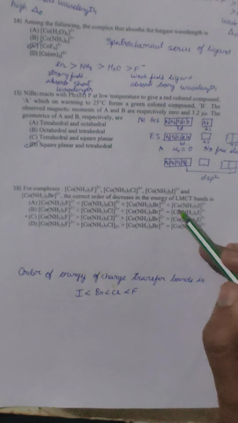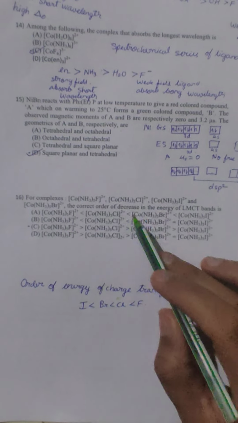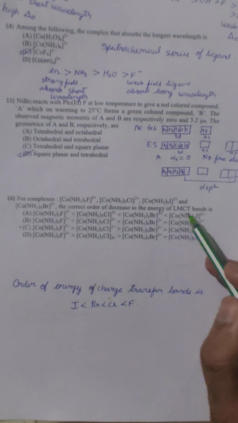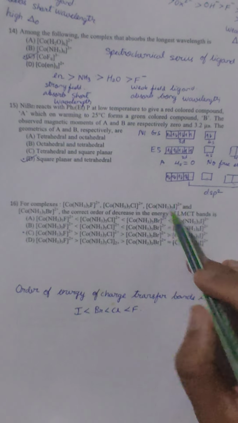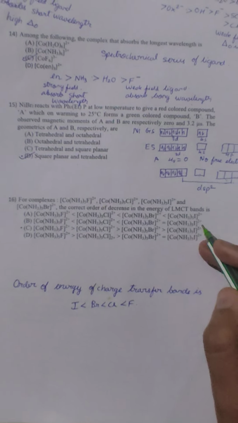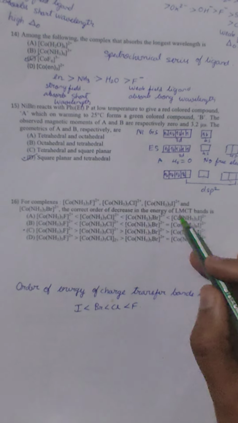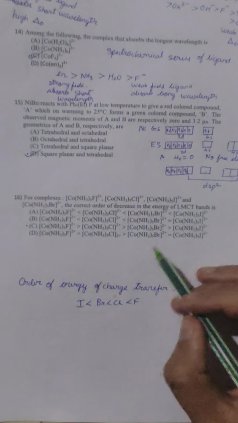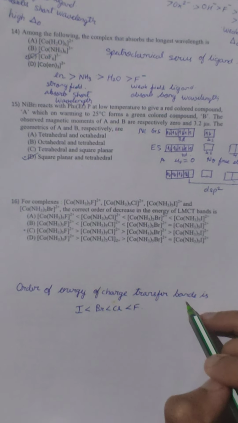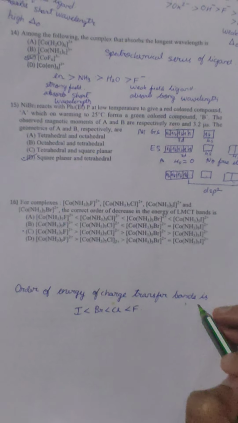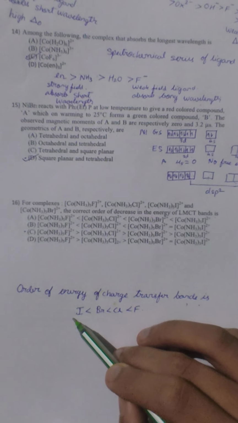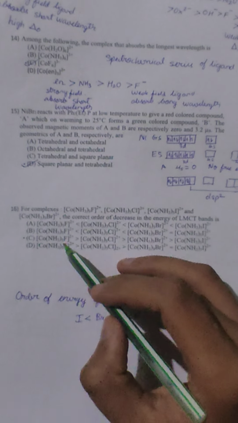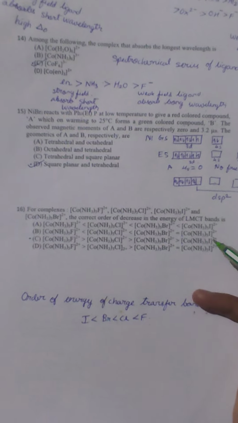Similarly, the last question of this set is this complex. Among these complexes, you have to select the correct order in decreasing order of LMCT bands. As I had explained for KMnO4, MnO4 minus, LMCT is charge transfer from ligand to metal. Here we have a direct idea that in the decreasing order, iodine will have the least energy, and fluorine will require the maximum energy. So only option C will have that.